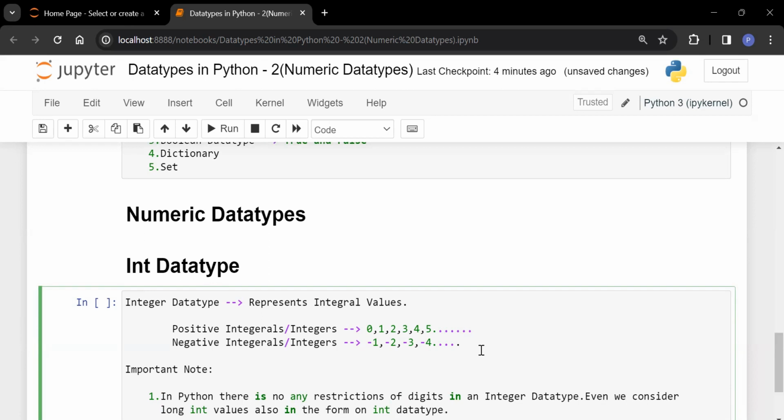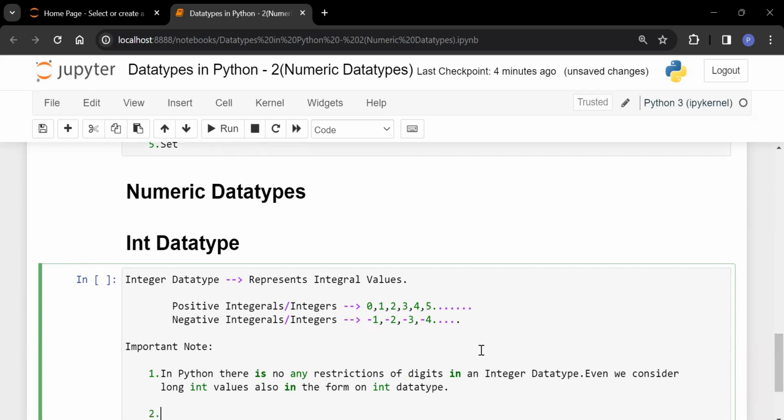So in case of Python programming, for handling large values, for example, I am having a mobile number. Mobile number is of 10 digits, so 10 digits means a long number is there. In other programming languages like C++ and Java, we are having one more data type which is long. But in Python, we don't have any other data type for integral values. Every integer is going to be handled by integer data type only. Even if the number is very big, that will also be handled by integer data type only.